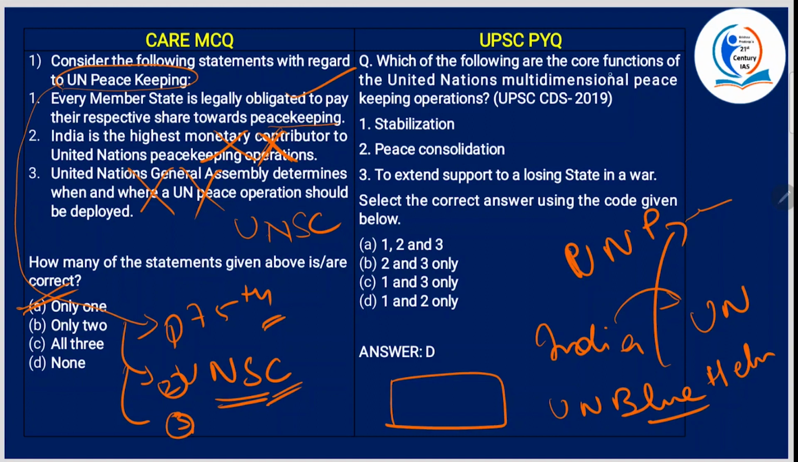Which of the following are the core functions of the United Nations multidimensional peacekeeping operations? Stabilization, yes. Peace consolidation, yes. To extend support to a losing state in a war, no. We just saw that these peacekeeping forces should be impartial. If it is supporting a losing state, then it'll be partial, right? So that is going against the UN peacekeeping forces mandate. So 1 and 2 is correct. D.